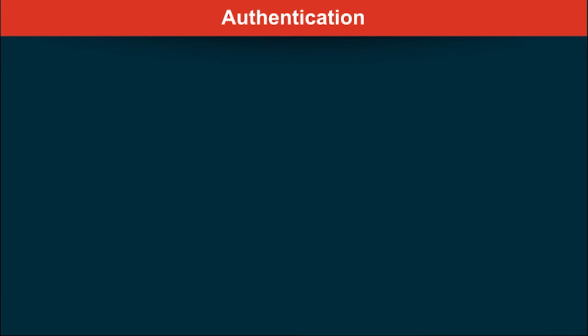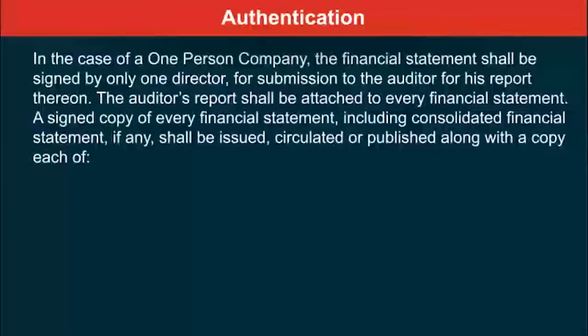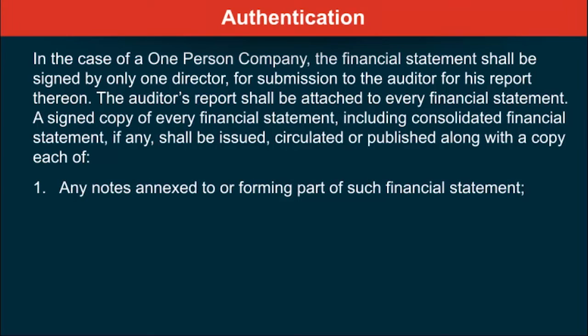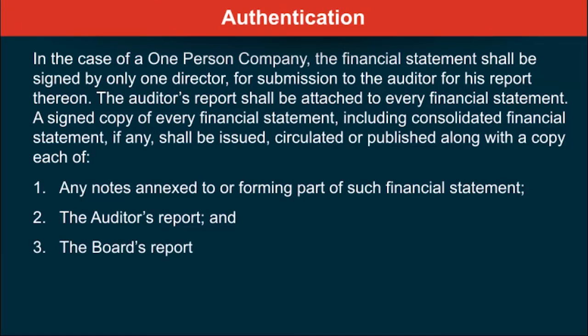What about a one-person company? In a one-person company, the financial statement should be signed by only one director for submission to the auditor for its report. The auditor's report should be attached to every financial statement. And a signed copy of every financial statement, including CFS, your consolidated financial statement, should be issued, circulated or published along with a copy of any notes annexed thereto, the auditor's report as well as the board's report.